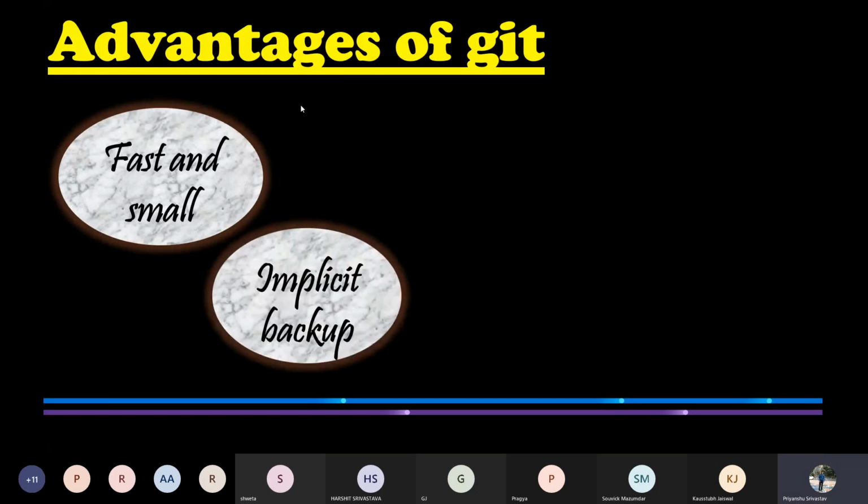The next benefit of Git is that it provides us with implicit backup. We have already seen that for every project, a separate repository of files is maintained at the local level. So in moments of crisis like disk corruption, crashes, etc., the data can be easily retrieved from the local repositories. In other words, we are implicitly provided with a backup facility if we are using Git.